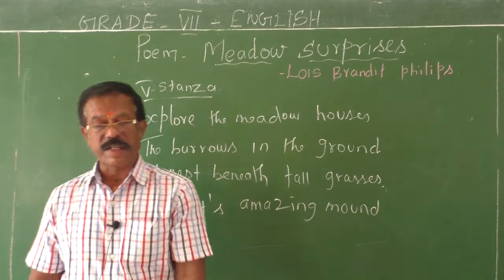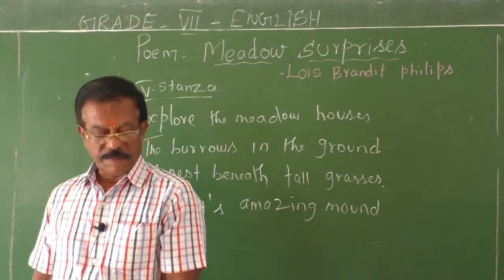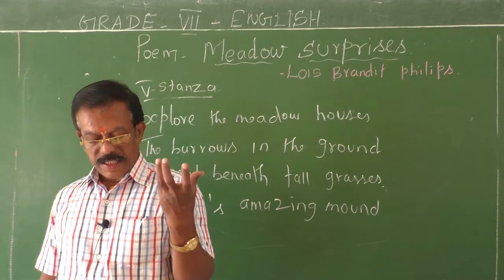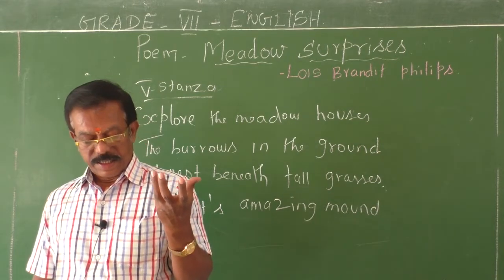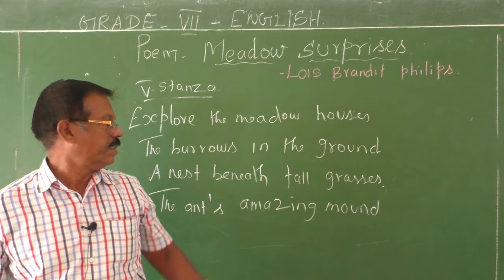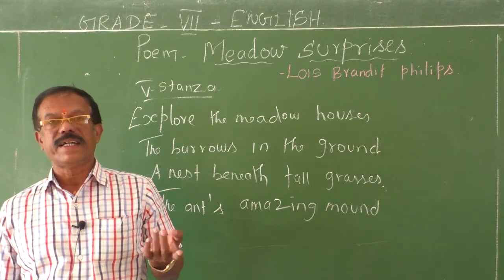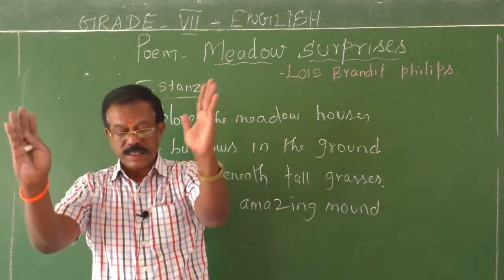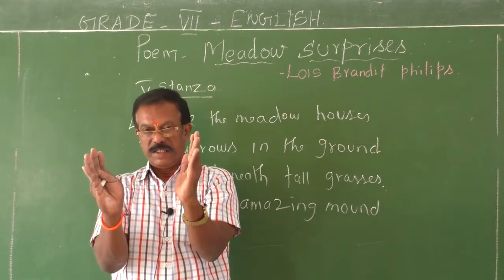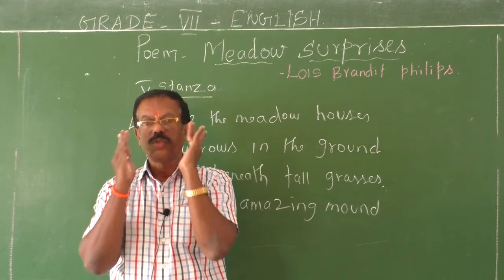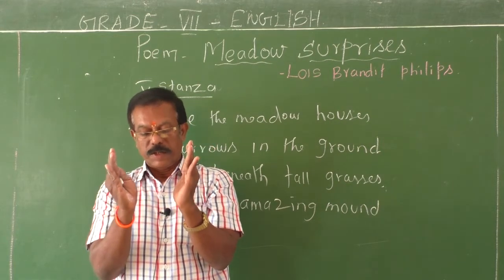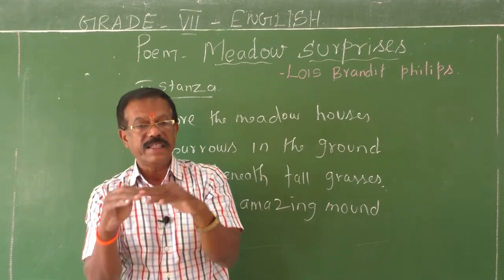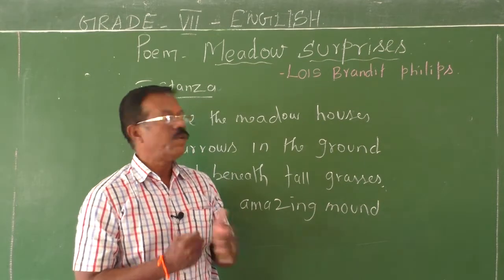It takes a long time for the ants. They bring small pieces of soil. The ants make their houses in the pile of soil. Actually, how are these mounds made by the ants? They gather the soil to make a small mound. The poet rightly calls them amazing. Really, it is very amazing the way they make such beautiful mounds.